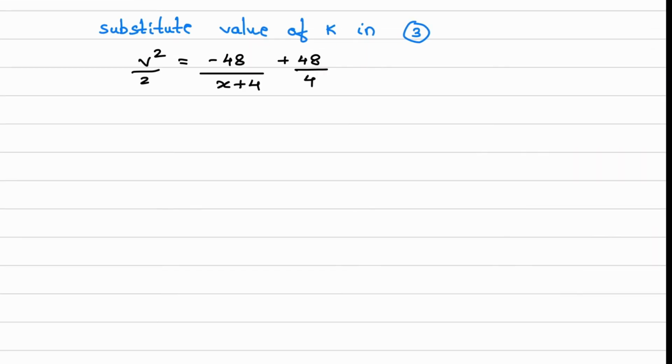So from here you can take this 2 on right hand side. So finally we will get this equation, v square is equal to, you have to divide and then multiply by 2. So you will get that value as 24 minus 96 divided by (x plus 4). So this is the next equation, equation 4. Now what is asked in the question?